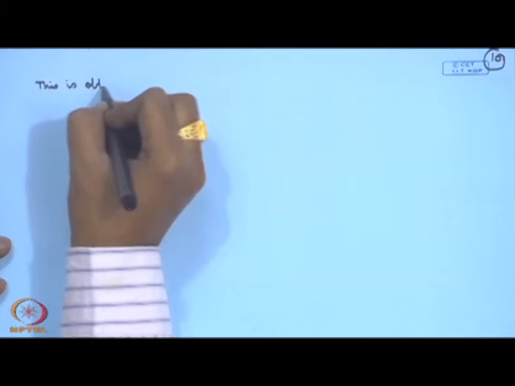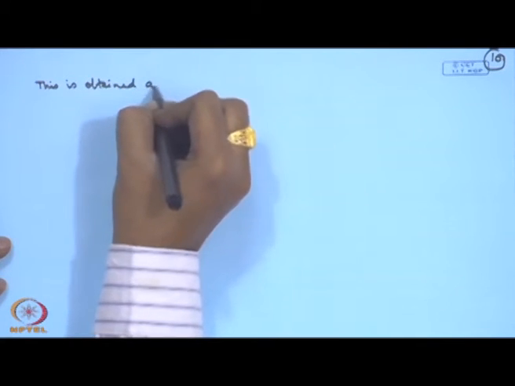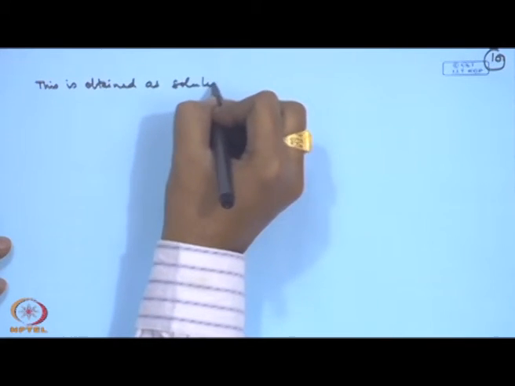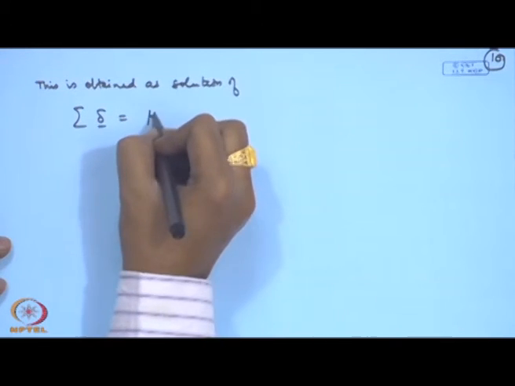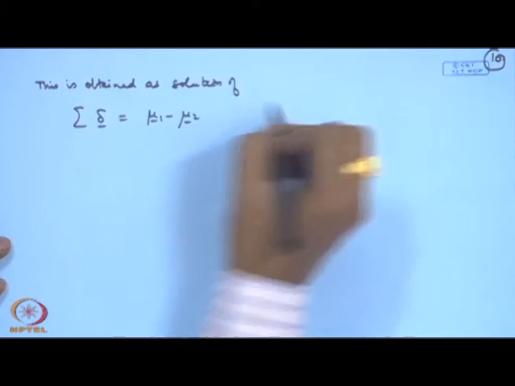This is obtained as solution of sigma delta is equal to mu 1 minus mu 2.